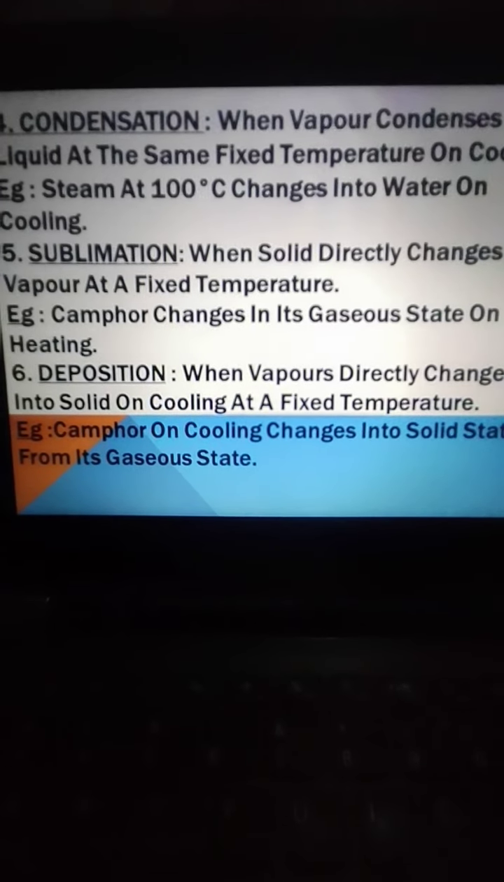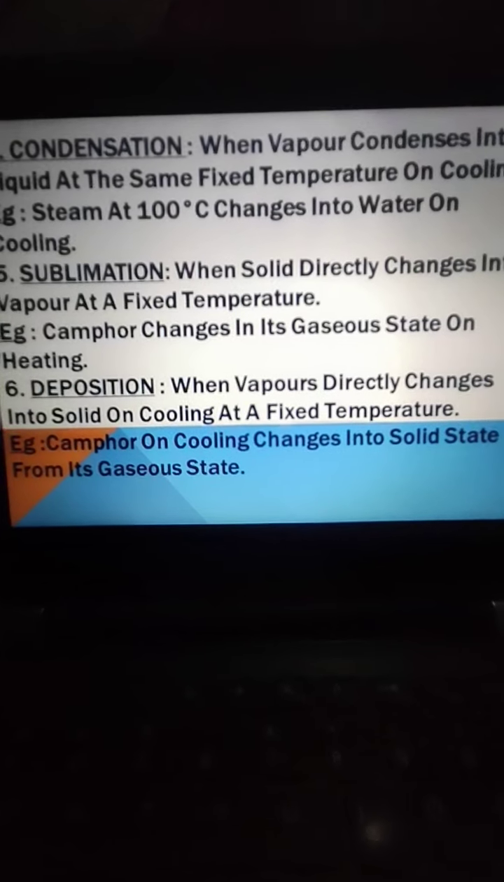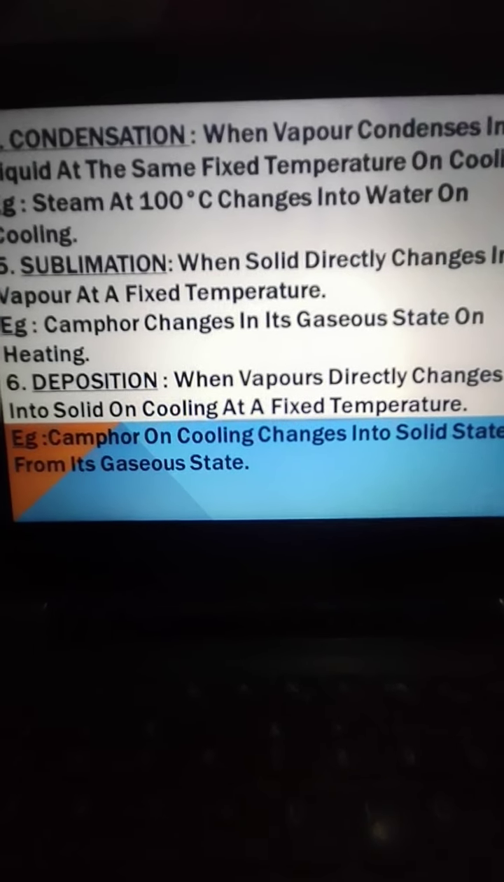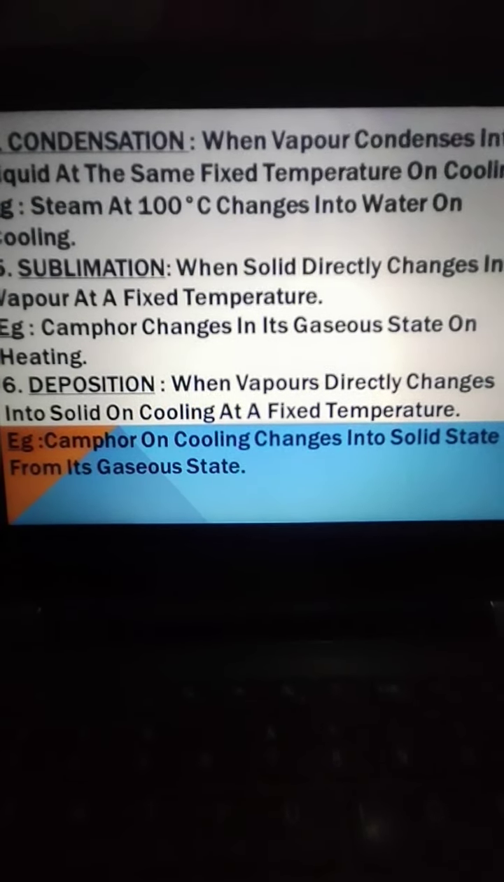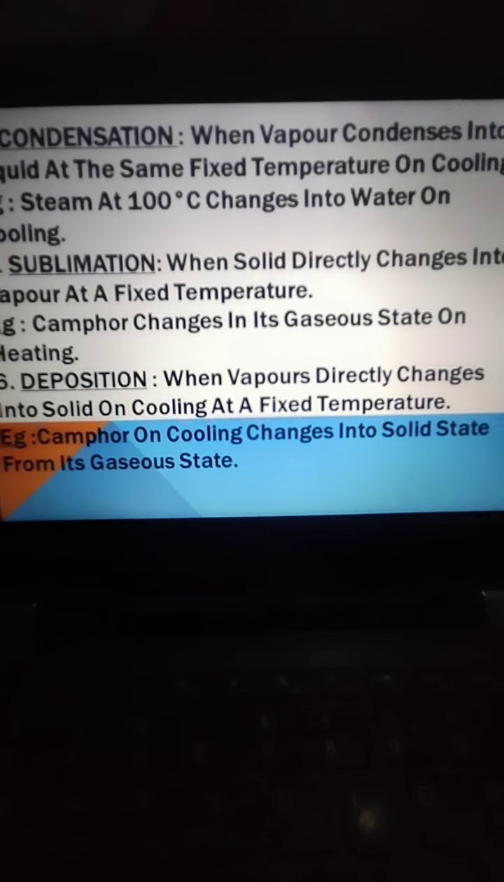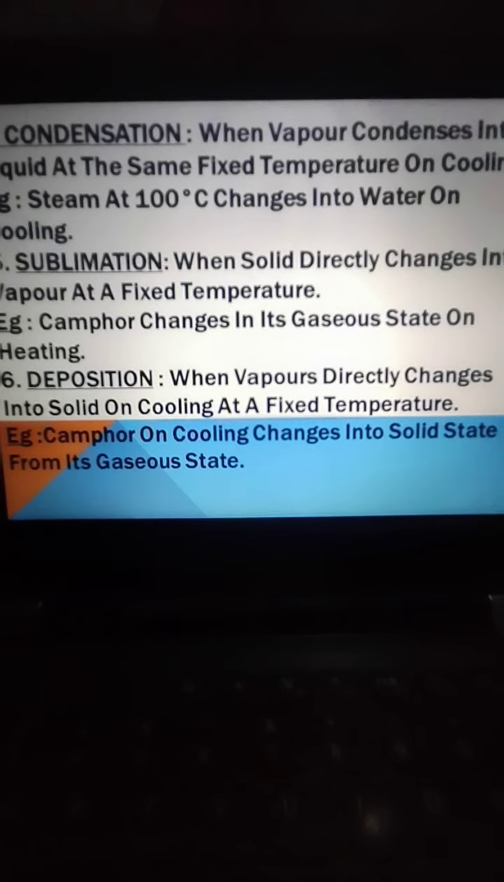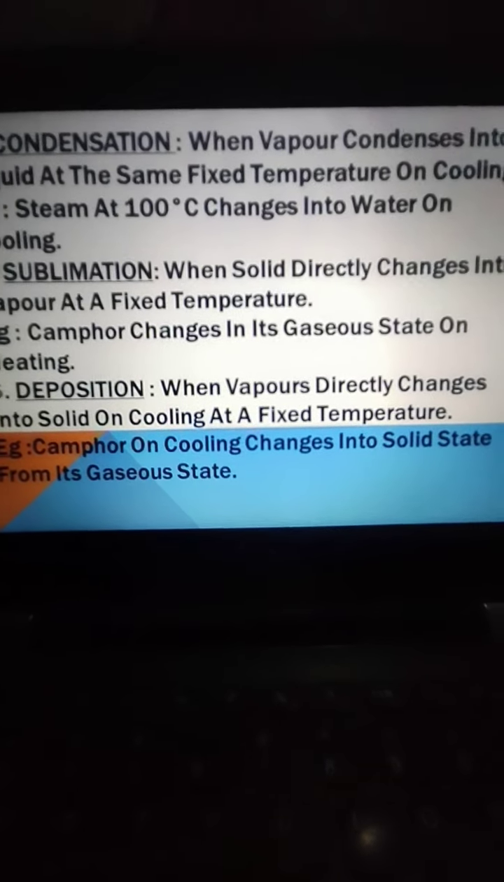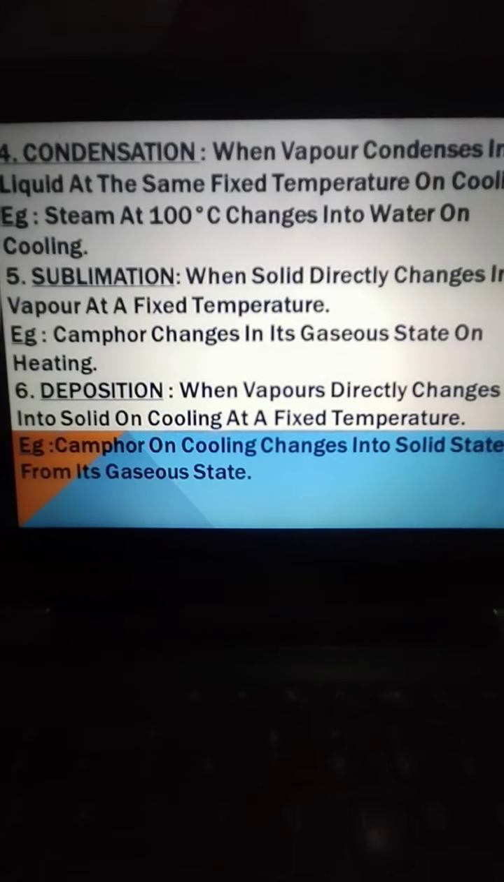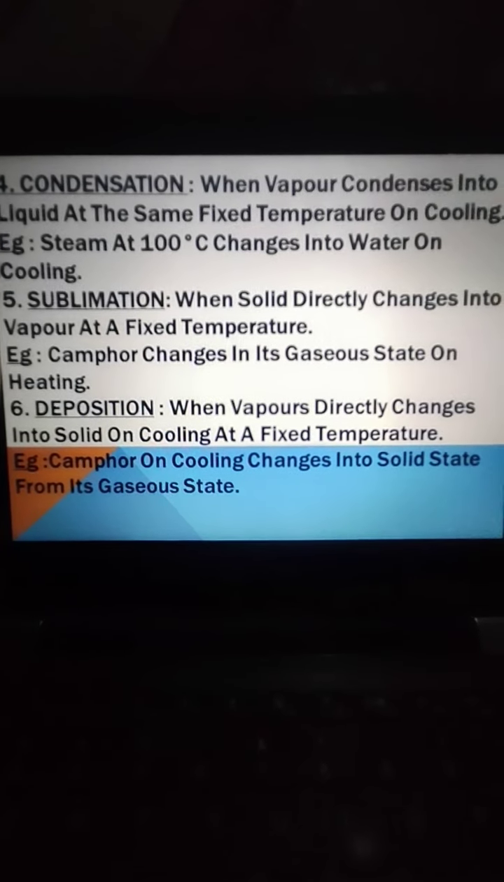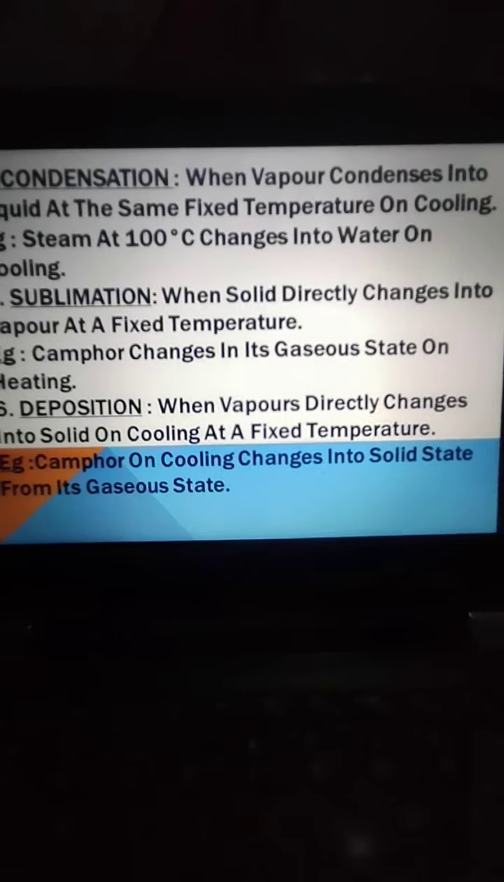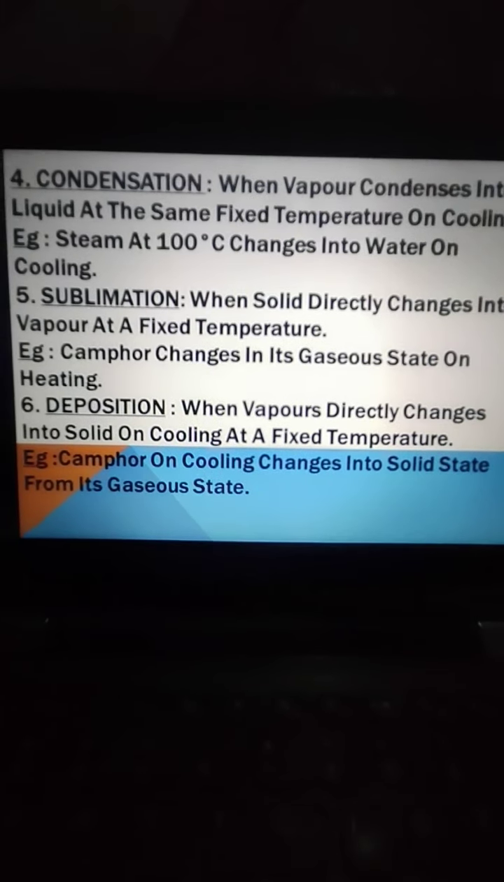Next is deposition, beta. Deposition is when vapors directly change into solid state without going into liquid state at a fixed temperature on cooling. And the example is camphor on cooling changes into solid state from its gaseous state.